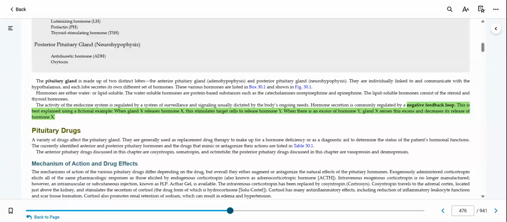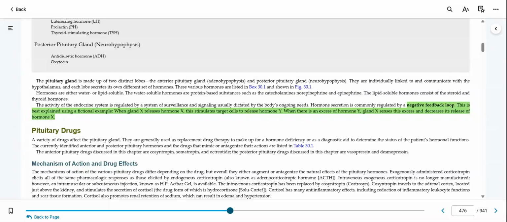Those hormones are either water or lipid soluble. The water soluble hormones are protein based substances such as catecholamines, norepinephrine, and epinephrine. And the lipid soluble hormones consist of steroid and thyroid hormones.